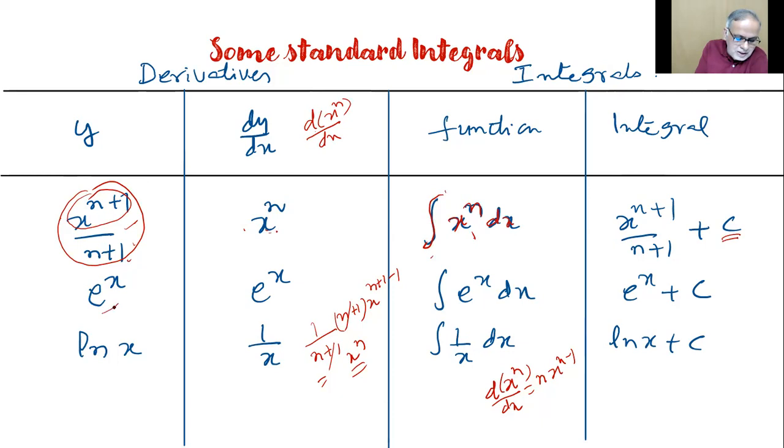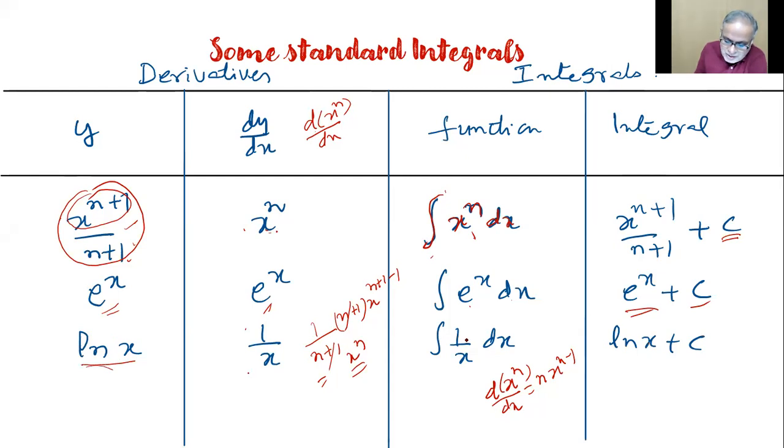Similarly, e power x derivative is e power x. We already know that. So integral e power x dx is once again e power x plus c. Similarly, we know derivative of ln x, that is log x, is 1 by x. So 1 by x dx is ln x plus c.